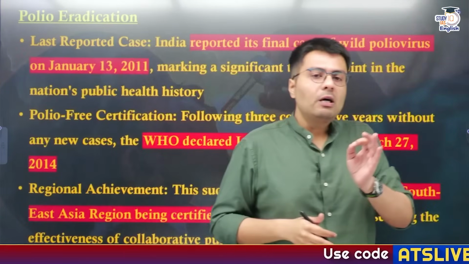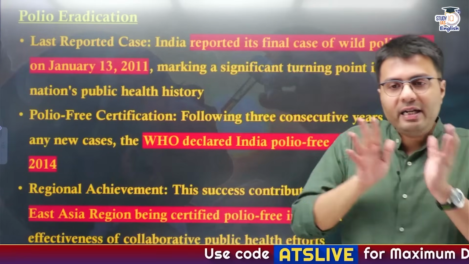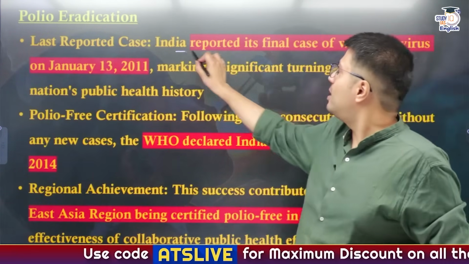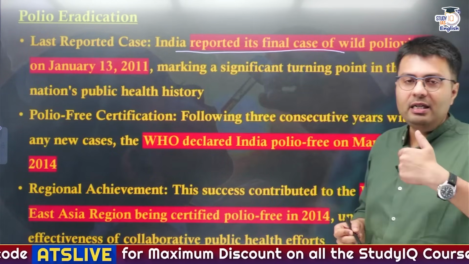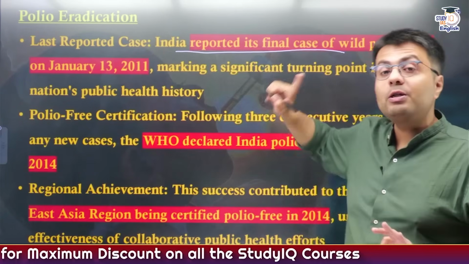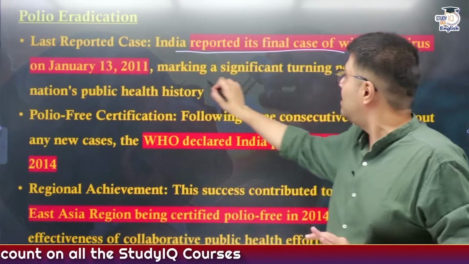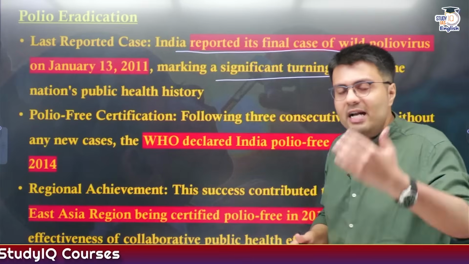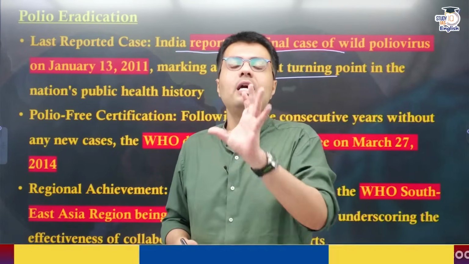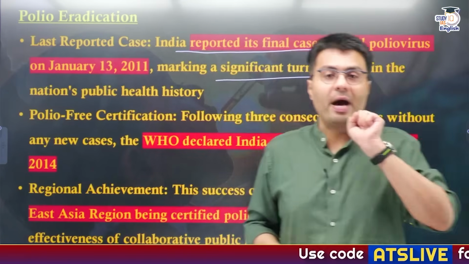Now the reason why the government is winding down is because India reported its last case of polio virus back in 2011, and this marked a significant turn for India, because India for the first time saw elimination of this virus.